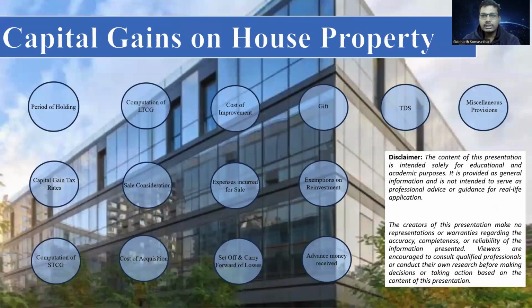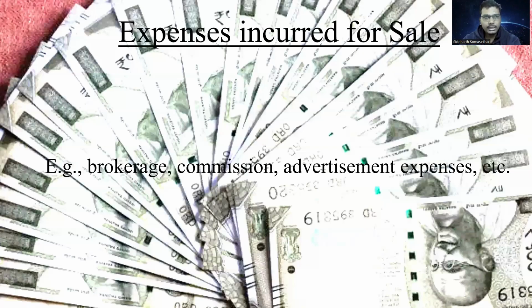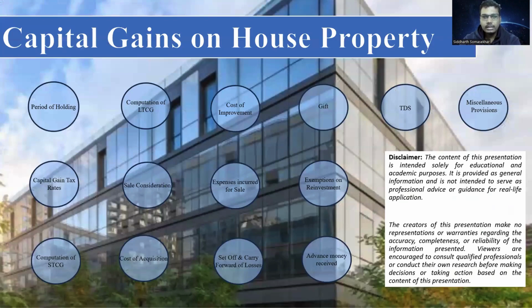Then coming to expenses incurred for sale, these are basically examples of the expenses incurred for sale. It can be brokerage, commission, advertisement expenses, anything that has been incurred for making the sale of the house property. Those were the elements. Sale consideration, that can be actual sale consideration or the stamp duty value. Cost of acquisition is the cost of acquisition unless it is before 1st April 2001, in which case it will be cost of acquisition or the fair market value as on the 1st April 2001. Cost of improvement, any capital expenditure made. Expenses incurred for sale, brokerage, commission, advertisement expenses for the purpose of sale of the house property.